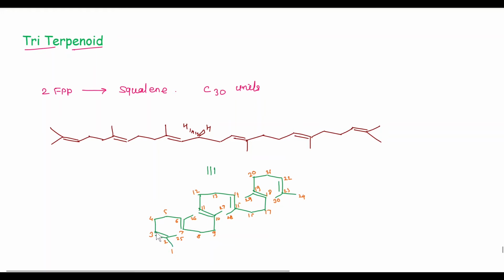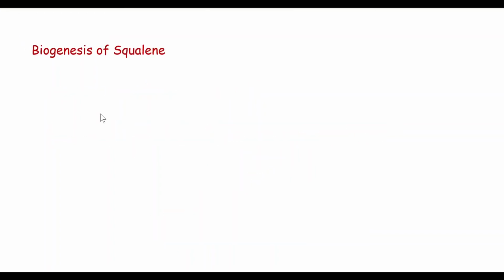Here you can see all these double bonds are trans to each other, that is, the same priority groups are opposite to each other. So now we will see the biogenesis of squalene. Squalene is a condensation of two molecules of FPP.